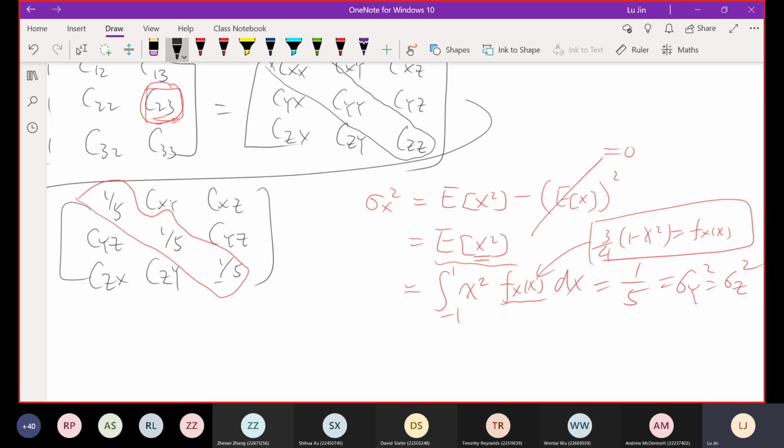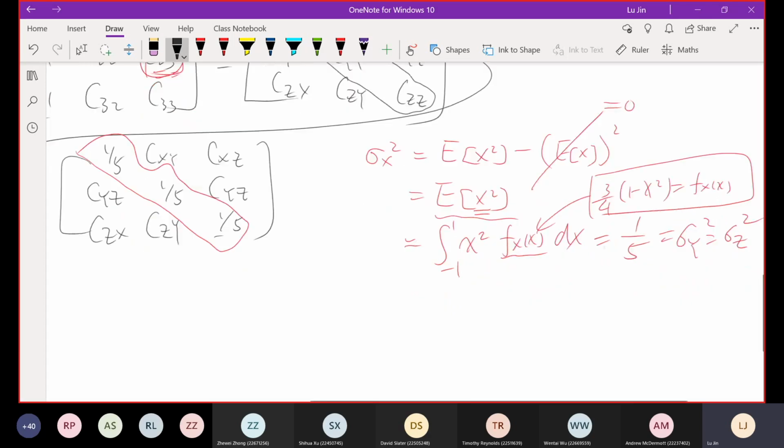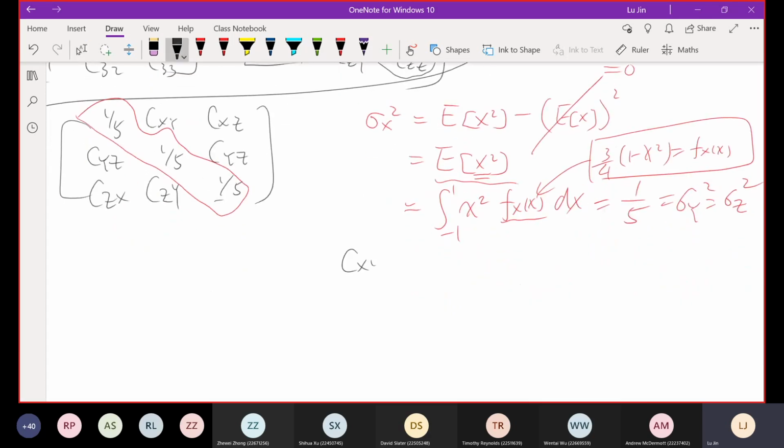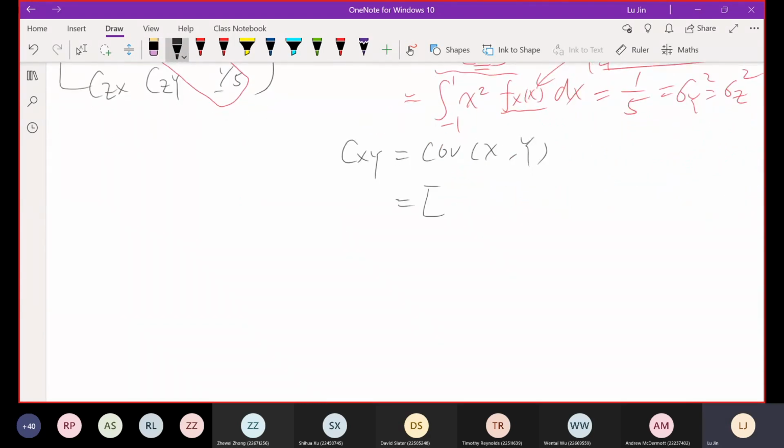Now, the only thing left is the off-diagonal elements. So C_XY, for example, is the covariance between X and Y, which equals the expectation of (X minus mu X) times (Y minus mu Y).